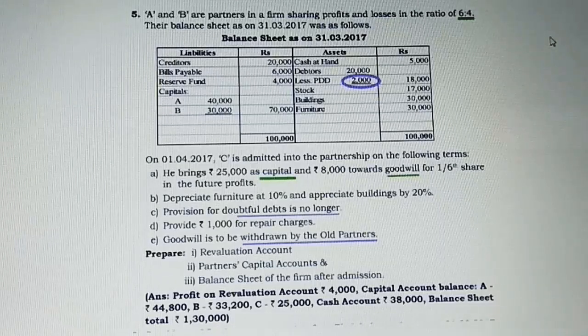Then goodwill is to be withdrawn by the old partner. So the last adjustment again is affecting only the goodwill account and partners capital account. So the first and the last are not going to be considered by us now. We are going to take only the second, third and fourth adjustments for the revaluation account. So let us start preparing the revaluation account now.